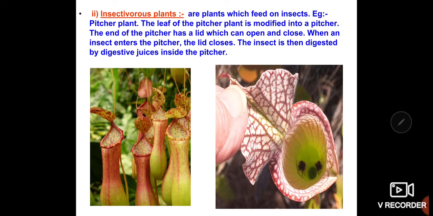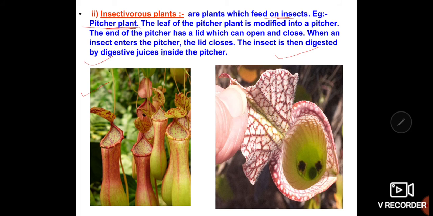And insectivorous plants, this is very important. You are able to see some of these plants in this picture and also in this picture. These are the plants which feed always on insects. For example, this is called a pitcher plant, as you see in this diagram.